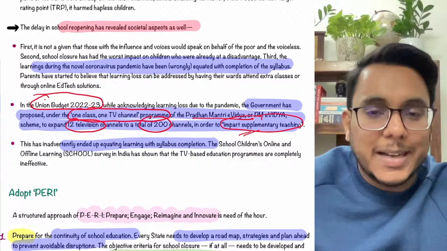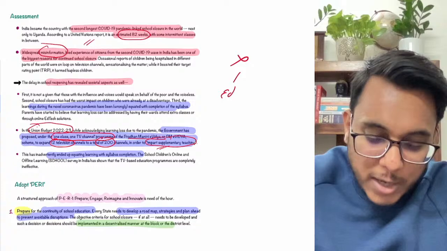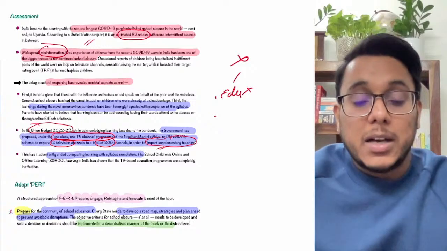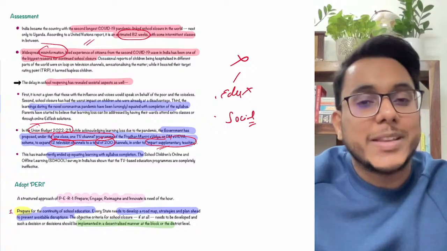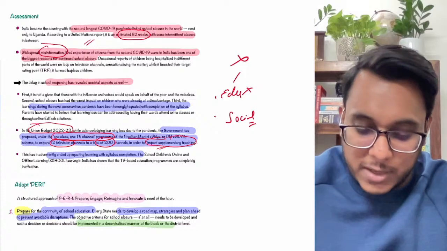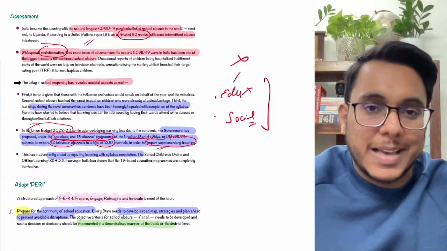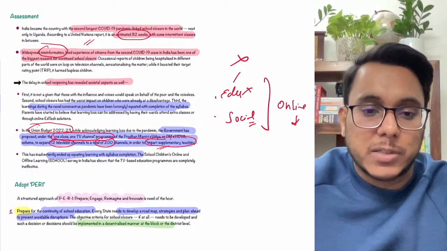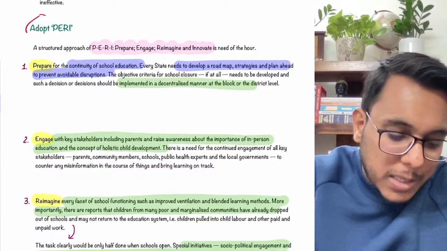Now it has been provided that as the schools have been closed, number one, the education of the children suffered. Secondly, children's socialization also suffered. When they go to school, they learn behavior, emotional sensitivity, and all such things. That has suffered. Now the response of the government has been just to focus on the completion of the syllabus. Even the online education that is going on focuses on the completion of the syllabus, nothing more than that. So the article suggests that there is a need to adopt the PERI approach.